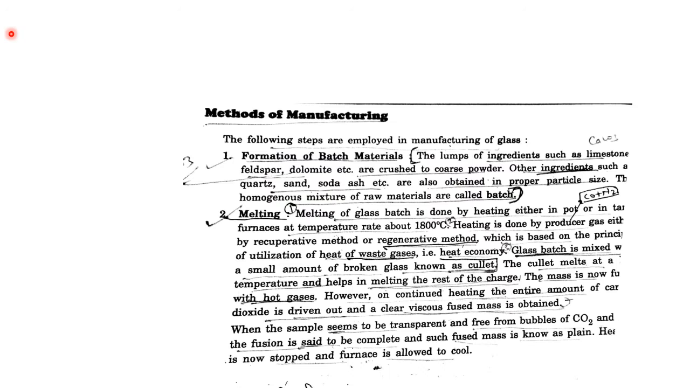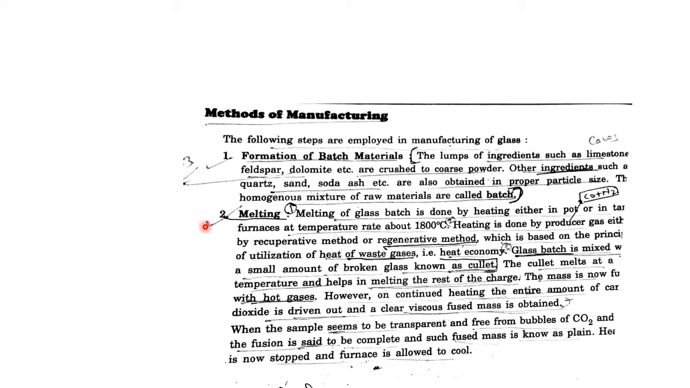Hello friends. Today my next topic is manufacturing of glass. In the next lecture I will discuss the properties of glass, what glass is, its physical and chemical properties, what the raw materials are, and the effect of raw materials on the manufacturing of glass. Now I will discuss manufacturing of glass by pot furnace and tank furnace, but in the RTU syllabus the tank furnace is given.